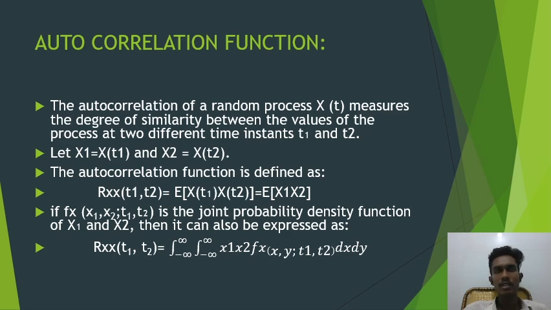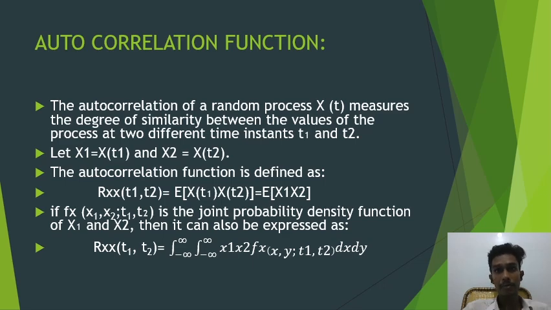time. There are different types of random processes, mainly continuous random process, discrete random process, continuous random sequence, and discrete random sequence. In a continuous random process, time and the random variable are both continuous in nature. Continuous means it can have values from minus infinity to plus infinity, and even integer and fraction part values are included. A discrete random process is one where time is discrete but amplitude is continuous.